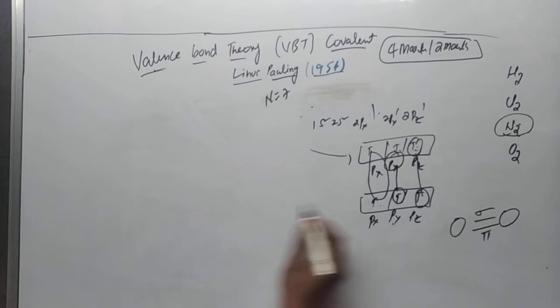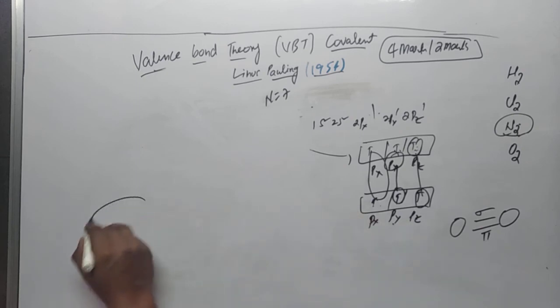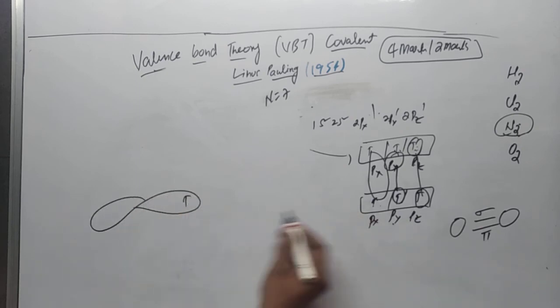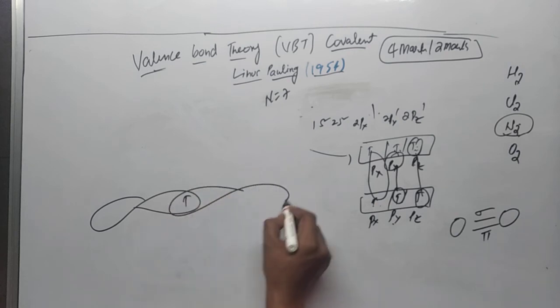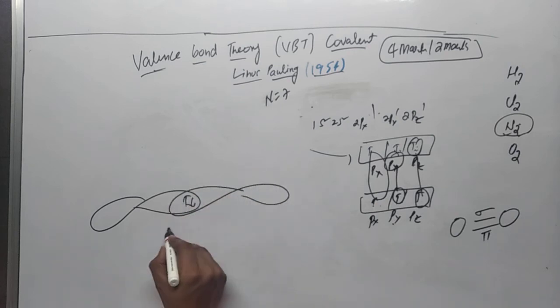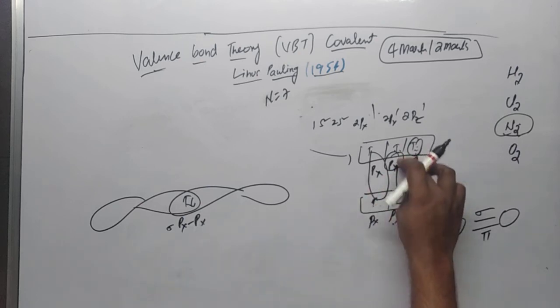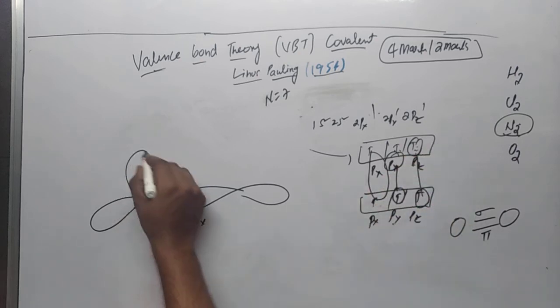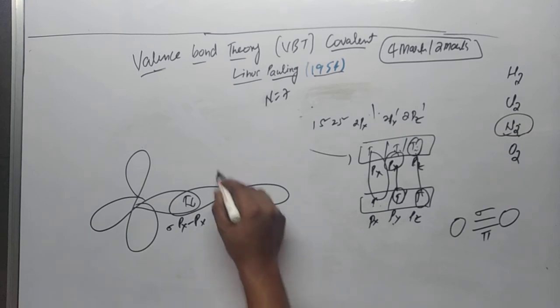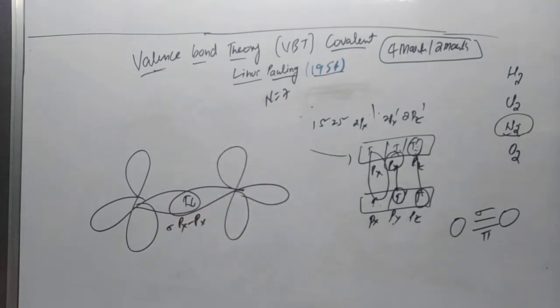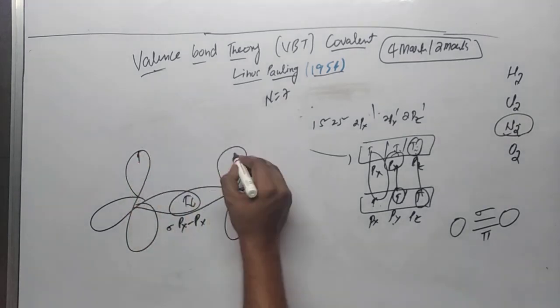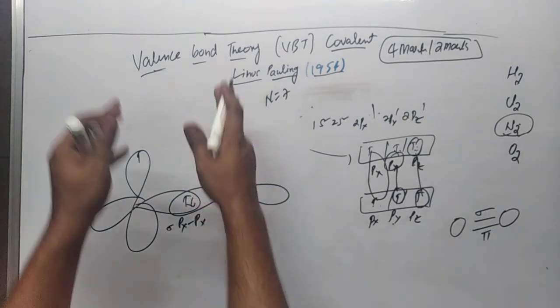If we do the diagram, the px of the first nitrogen and the px orbital of the second nitrogen will overlap end to end and give a sigma bond between px and px. If I talk about py and py, the py of the first and the py of the second nitrogen also have 1 electron each. Both look parallel.